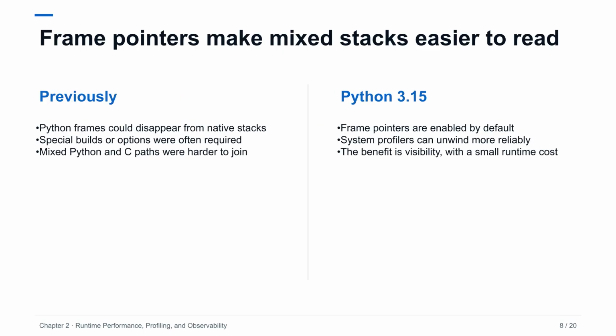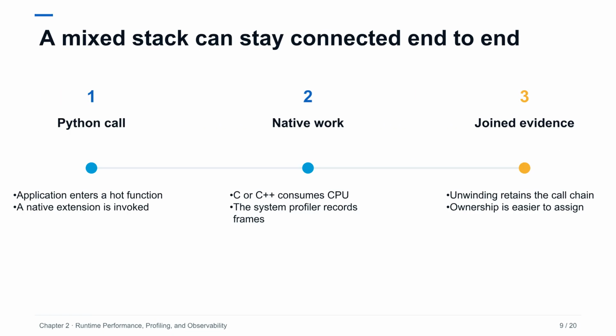PEP 831 enables frame pointers in default builds. This improves stack unwinding for system profilers, particularly when a hot path crosses between Python, the interpreter, and extension code. The change does not replace Python-aware profiling. It makes native tools more informative. Frame pointers consume a register and can have a small performance cost, so benchmark-sensitive environments should measure it. For most teams, the observability gain is the more important default because it reduces the need for a special diagnostic build during an incident.